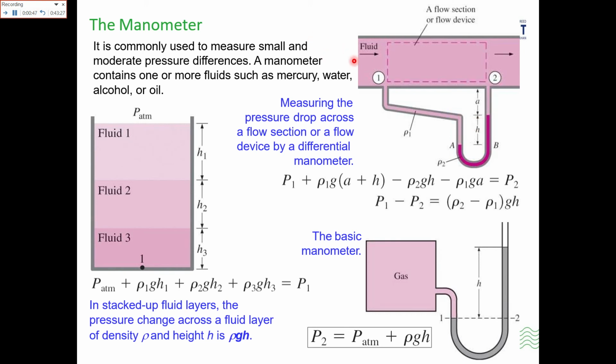So at this point you have the pressure P1, and here you have pressure P2. The final pressure P2 is equal to the pressure at this point P1 plus rho 1 g into (A plus H) minus rho 2 g H minus rho 1 g A. So P2 minus P1, the difference in pressure, is equal to (rho 2 minus rho 1) into g H.